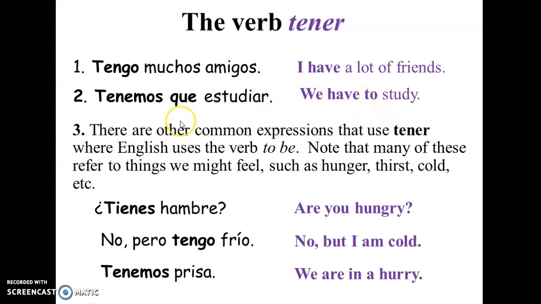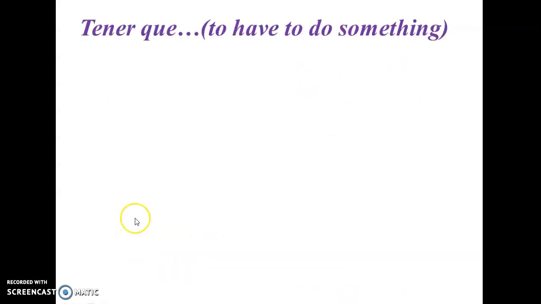And also it's used with common expressions that in English normally we would use the verb to be. In Spanish we use the verb tener, to have. And so, for example, ¿tienes hambre? Are you hungry? No, pero tengo frío. No, but I'm cold. Tenemos prisa. We are in a hurry. So, different conjugations of the verb tener.